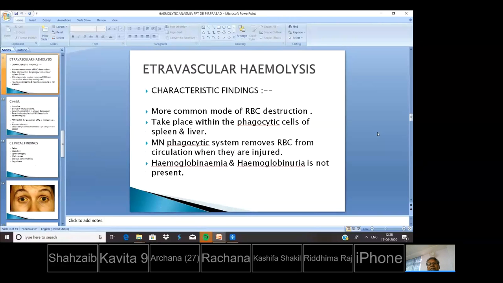Extravascular hemolysis characteristic findings: it is the more common mode of RBC destruction, taking place within the phagocytic cells of spleen and liver. The mononuclear phagocytic system removes RBCs from the circulation when they are injured. Hemoglobinemia and hemoglobinuria are not present in extravascular hemolysis.